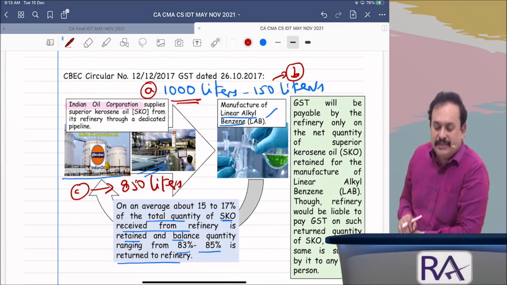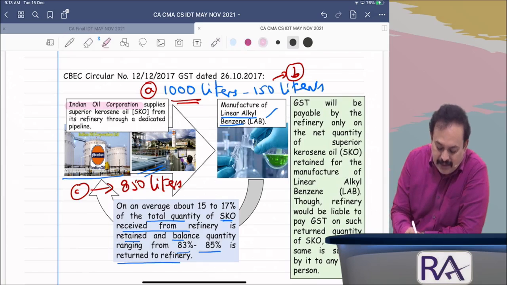B is the right answer. You rightly said, B is the right answer. 150 liters, what they retained, is the supply.